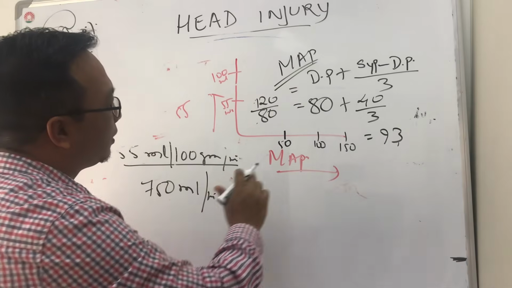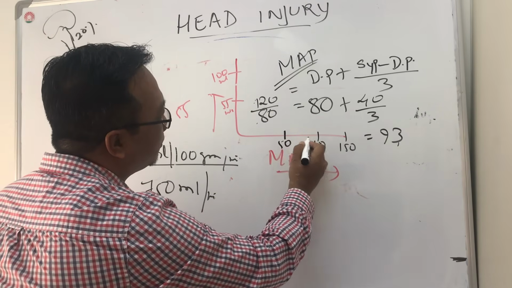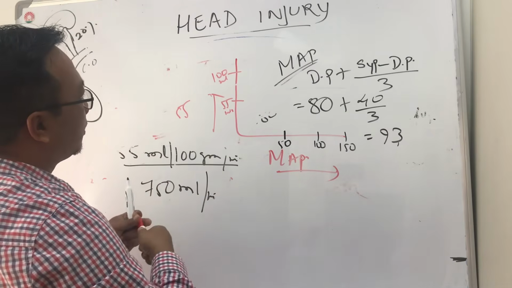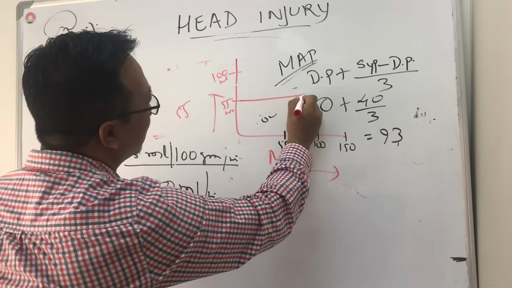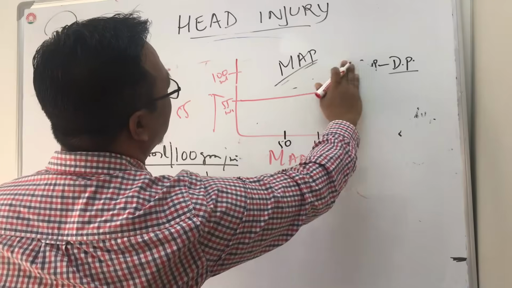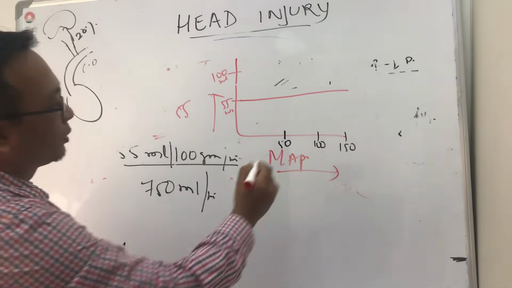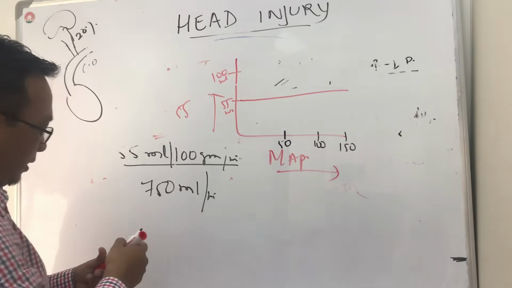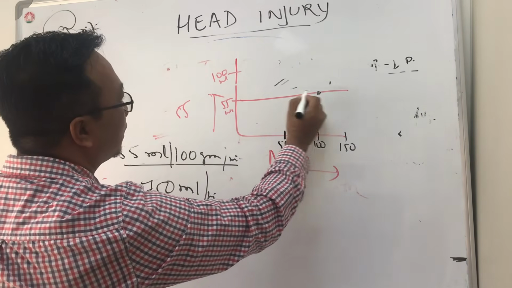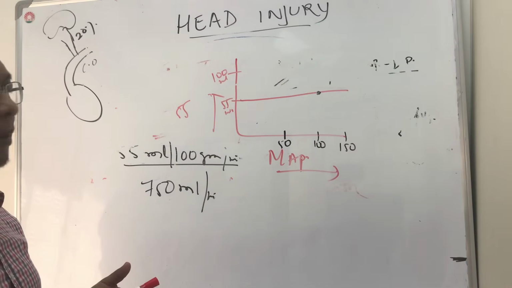Okay. So what happens at that mean arterial pressure? The blood flow is maintained at 55 ml per minute. So at 100, when there is a mean arterial pressure of 100, we get the blood flow as 55. That's normal.